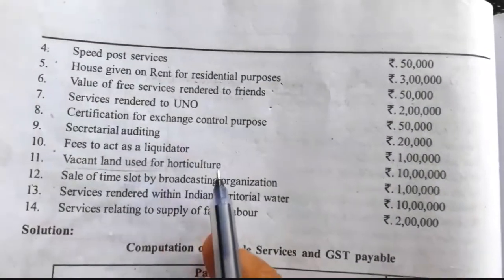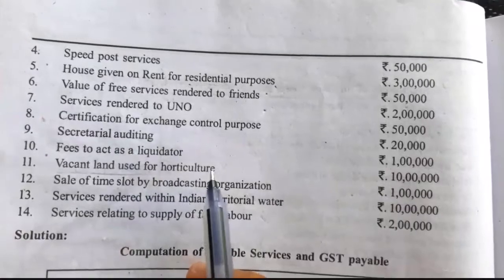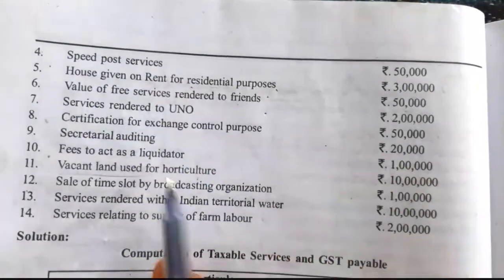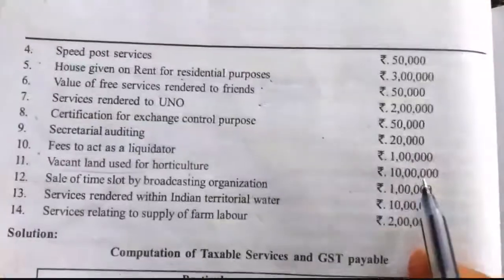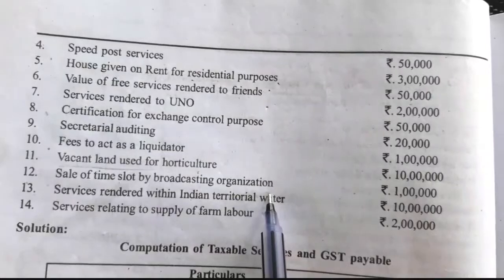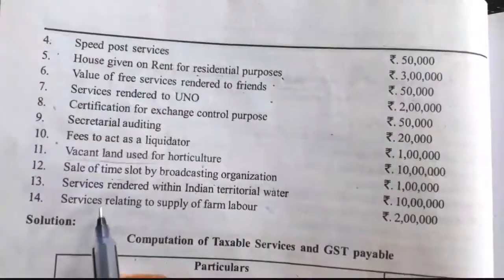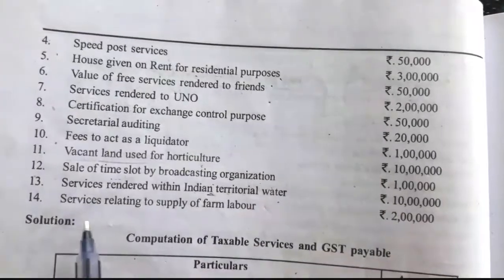Vacant land used for horticulture. Any services provided relating to agricultural purpose is exempt. So vacant land used for horticulture is exempt. So 10 lakh we have to give exempt. Sale of time slot by broadcasting organization is taxable. Services rendered within Indian territorial waters taxable.